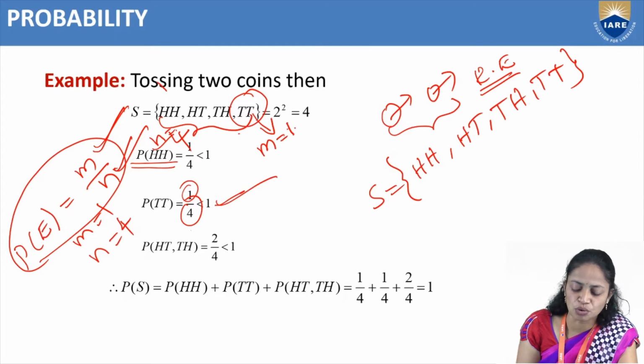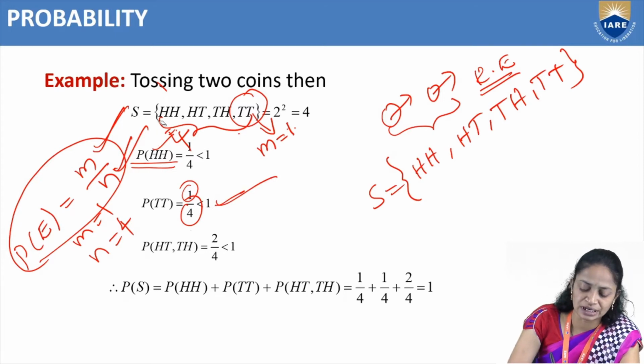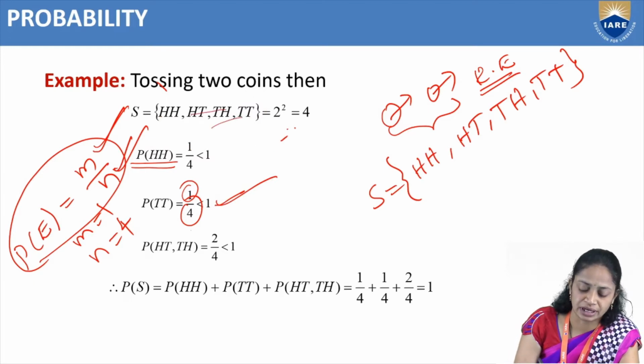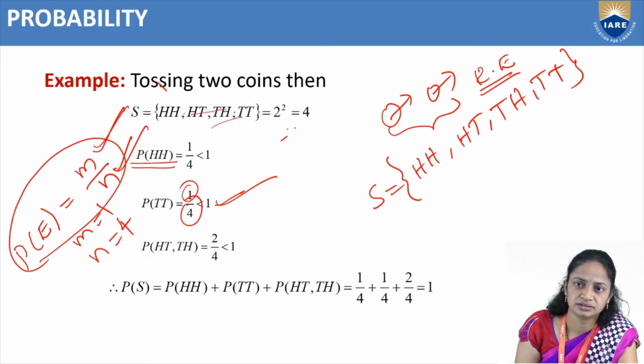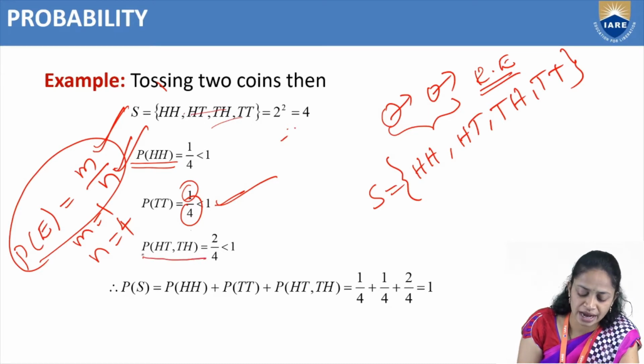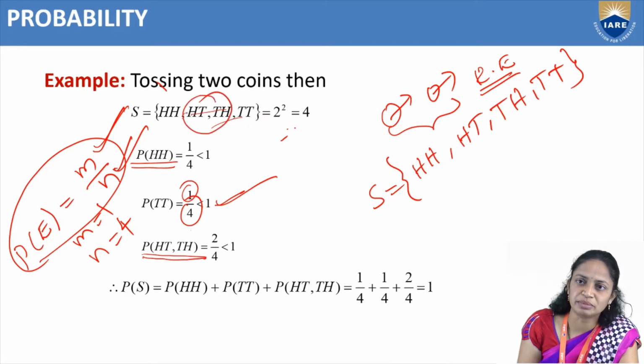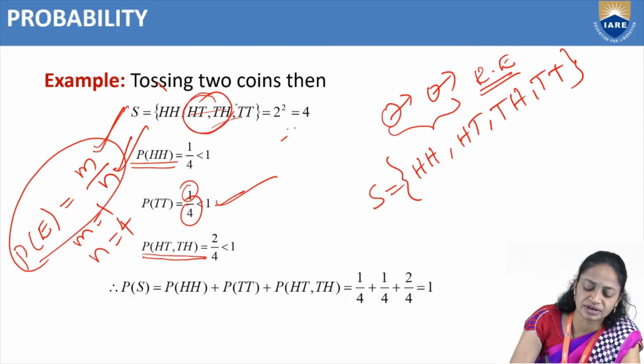Now we are going to find the probability of head tail and tail head. How many favorable events are there?